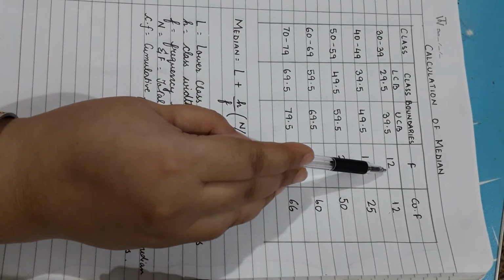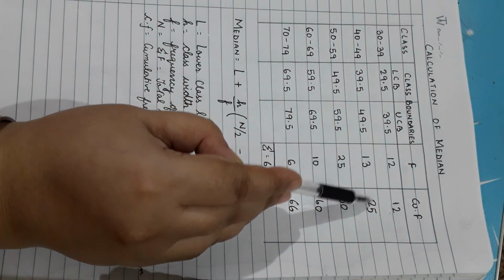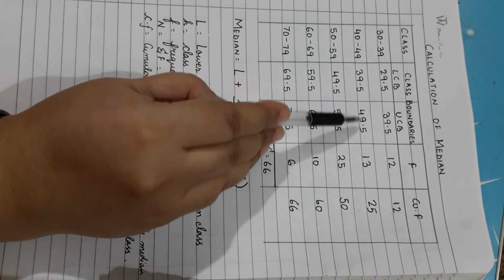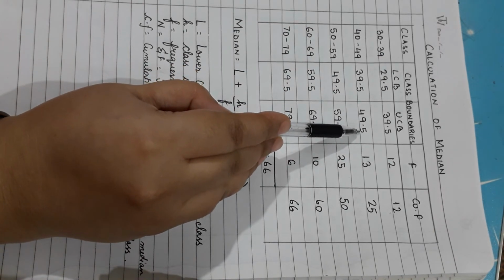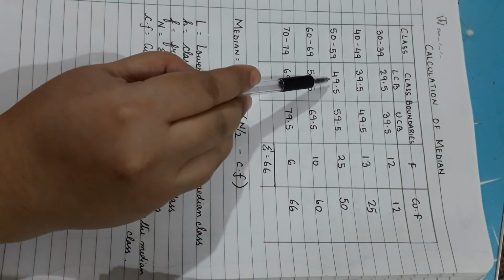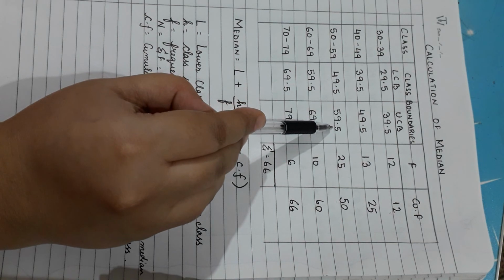Then from the 13th manager to the 25th manager, the next 13 members, are going to have their salaries between 39,500 and 49,500. And then from the 26th to the 50th, they will have their salaries between 49,500 and 59,500.